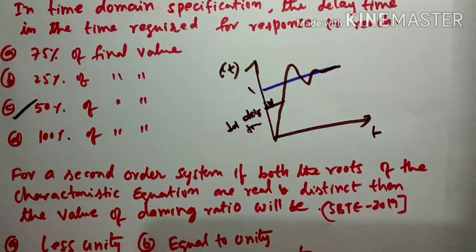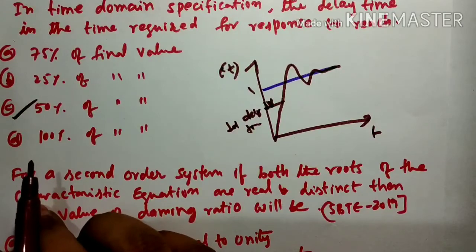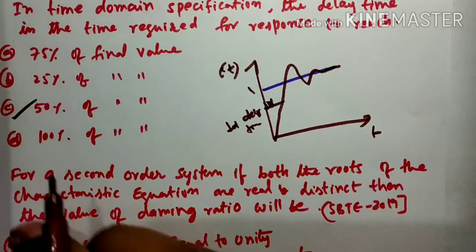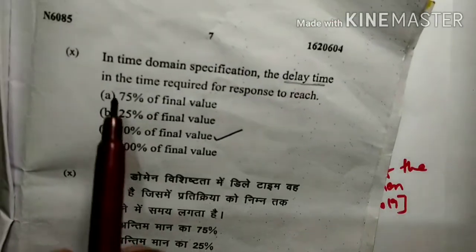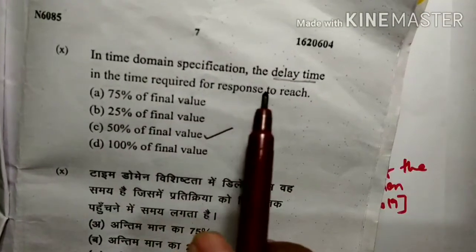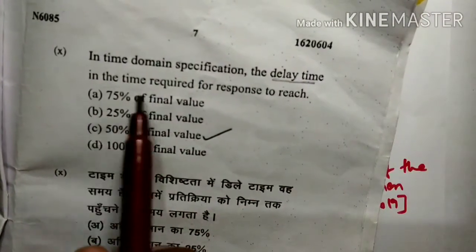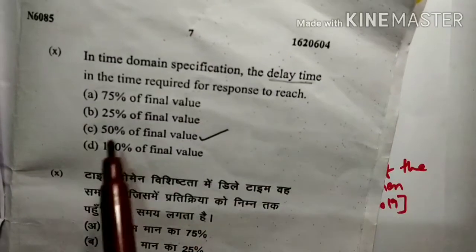Okay, so I will show the question also in the question paper. The 10th question is, in time domain specification, the delay time is the time required for the response to reach 50%.